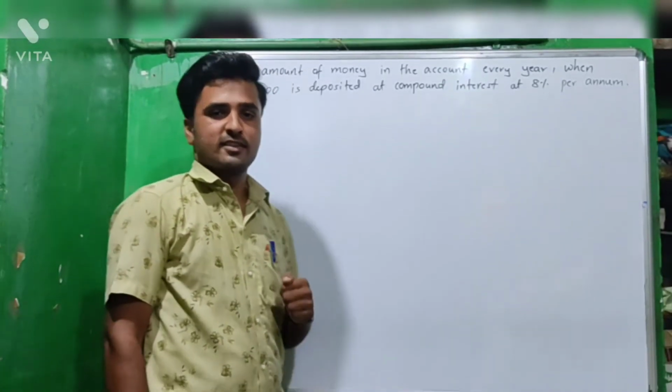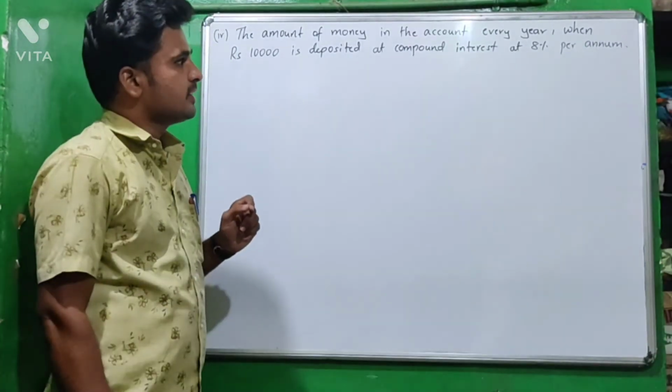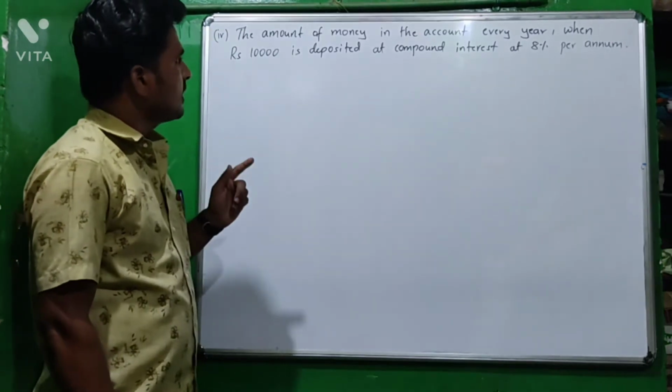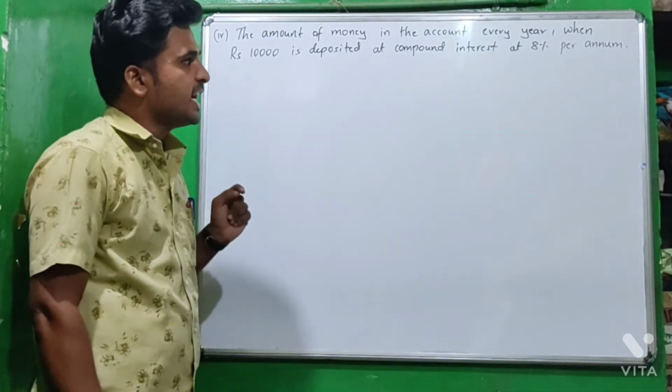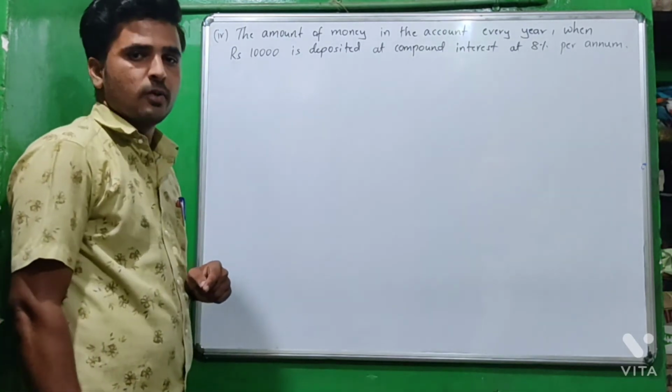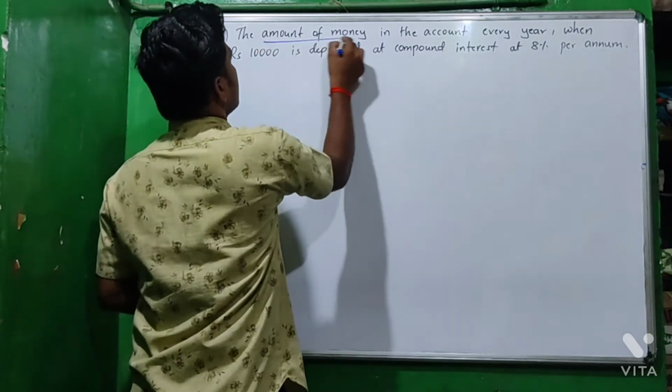Next question. The amount of money in the account every year when rupees 10,000 is deposited at a compound interest at 8% per annum. Very important one. Here the word is the amount of money.